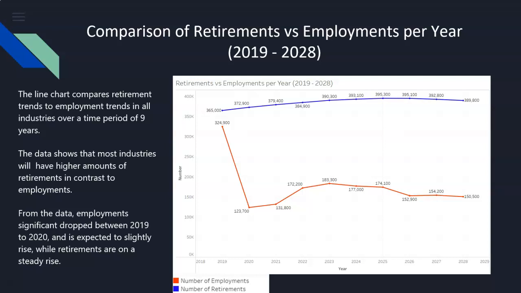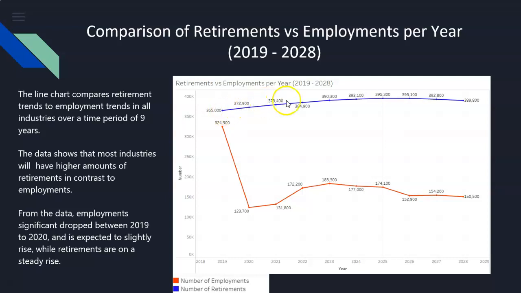From the chart, we can see that employment significantly drops from 2019 to 2020, probably due to the COVID-19 situation, which left a lot of people out of work. However, it is expected to slightly rise, but it still does not show that it recovers to the amount that it lost in terms of labor.